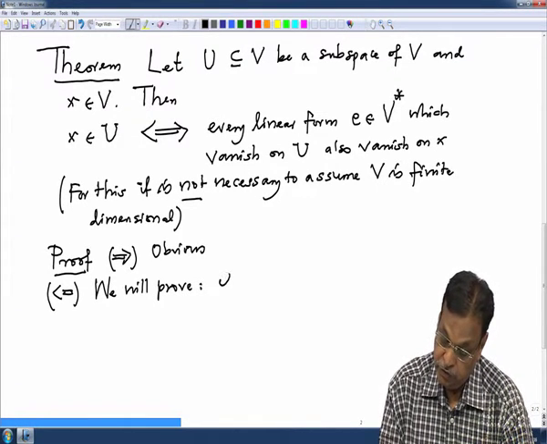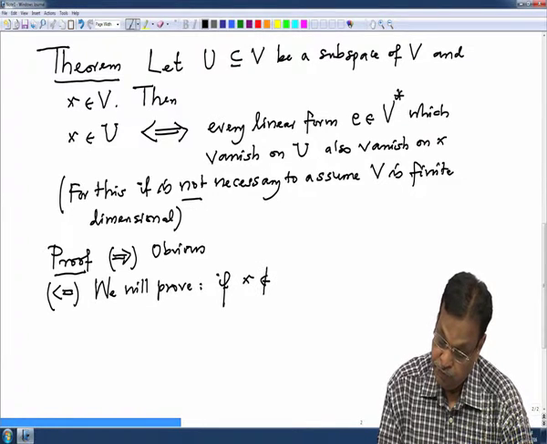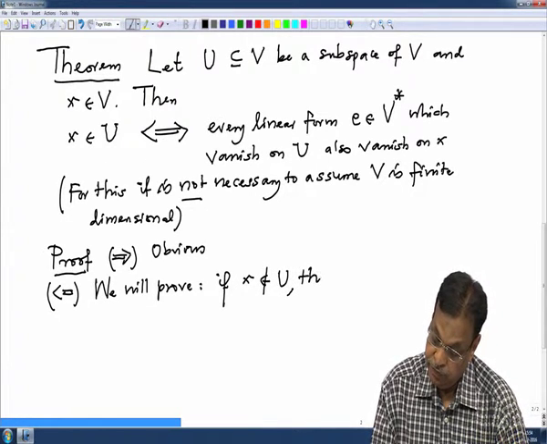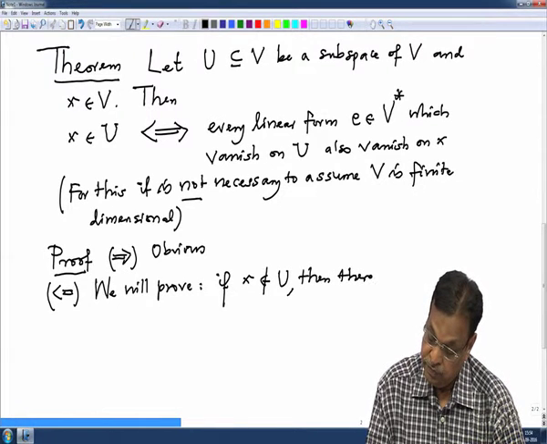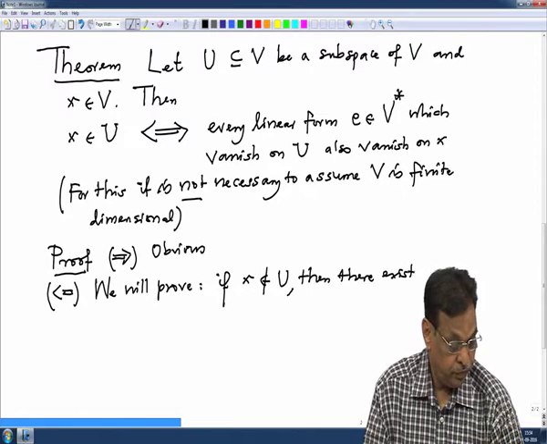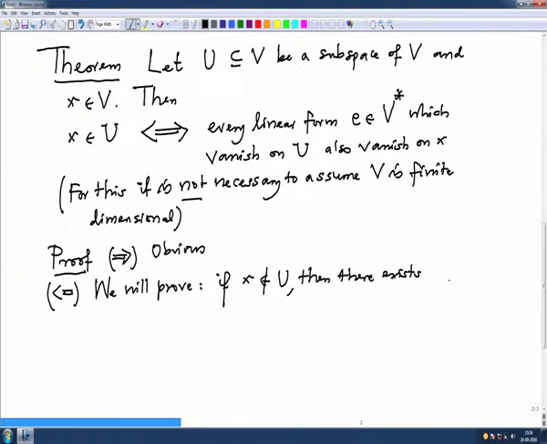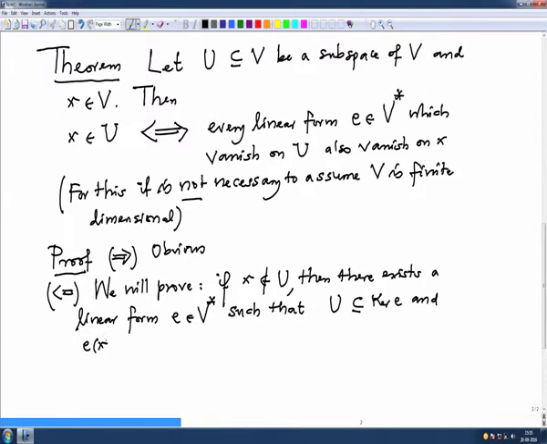We will prove the following statement: if X is not in U, then there exists a linear form E such that E vanishes on U, meaning U is contained in the kernel of E, and E should not vanish on X, that is, E of X should not be 0.